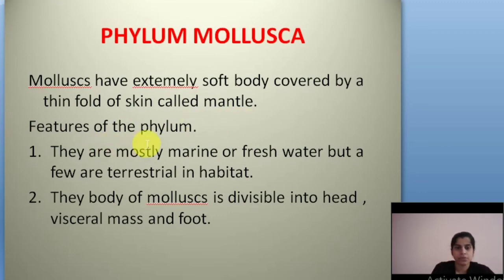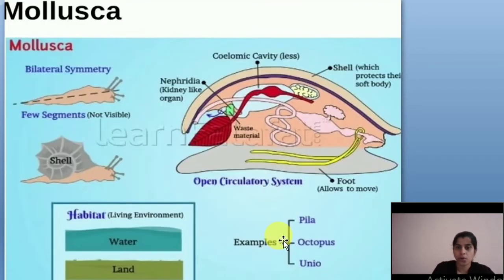And see the features of the phylum. They are mostly marine or freshwater, but some live in terrestrial habitats, like snails. And the body of Mollusca is divisible into head, visceral mass, and foot. This is the visceral mass. Okay, this visceral mass encloses all the organs.